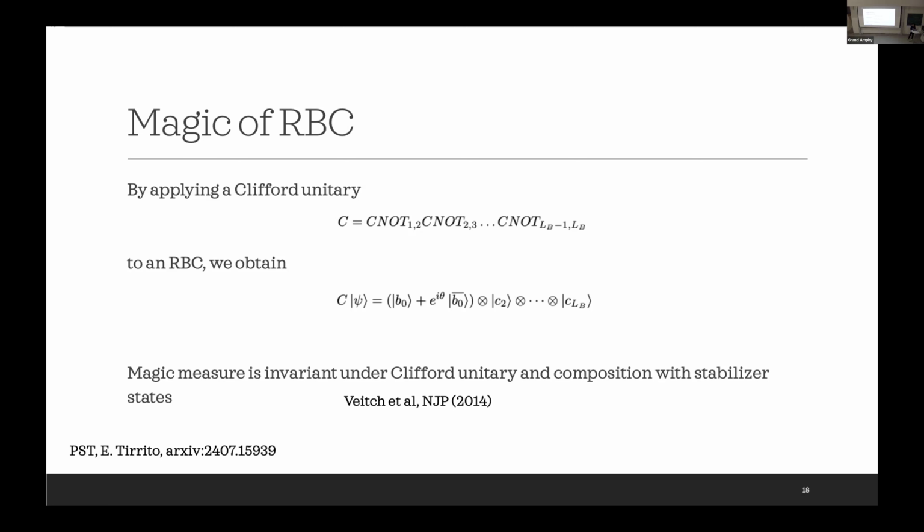And then we can use the known fact that a magic measure must be invariant under Clifford unitaries, and also under composition with stabilizer states. And so we see that the magic of psi, which is an RBC, is equivalent to the magic of the first qubit here, which is a magic state. And the magic of a single qubit state is of course very easy to compute, even if, let's say, the magic measure involves optimization in the definition.